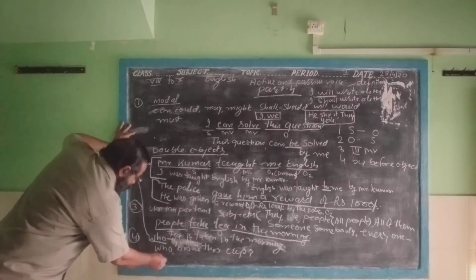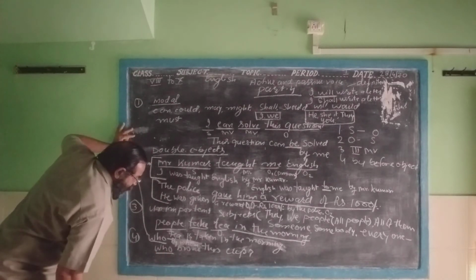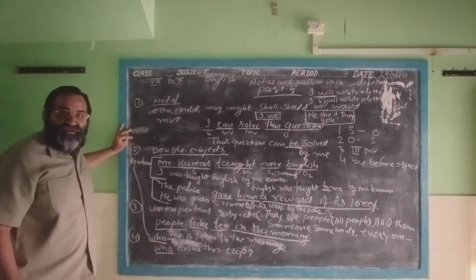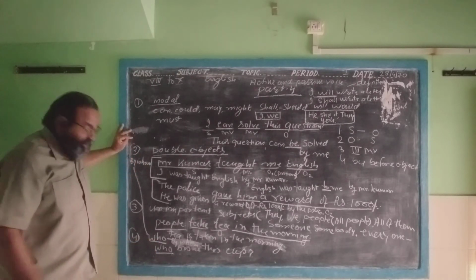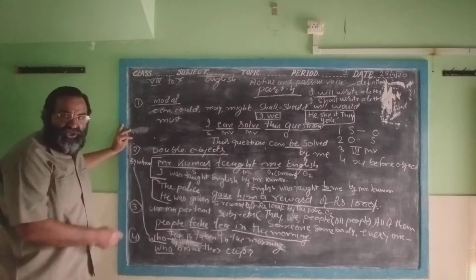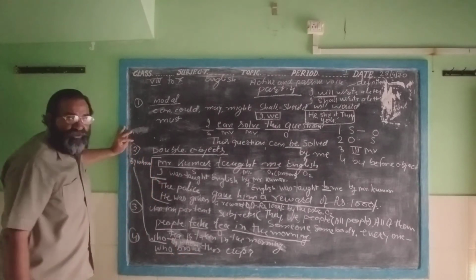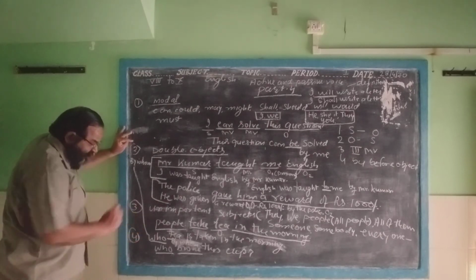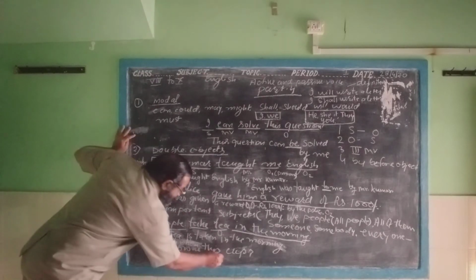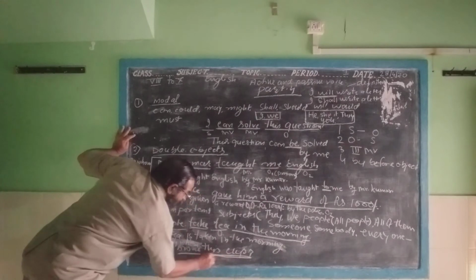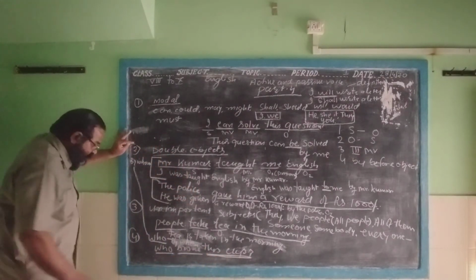Now this is the who. This is an interrogative sentence. Who broke? Broke is the main verb, the second form of the main verb. And this cup is the object. Now by whom?